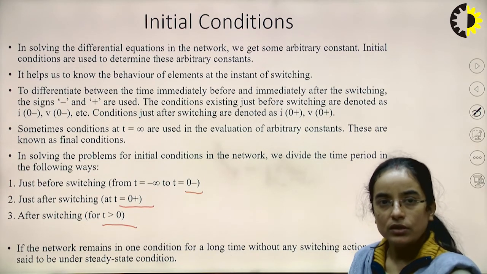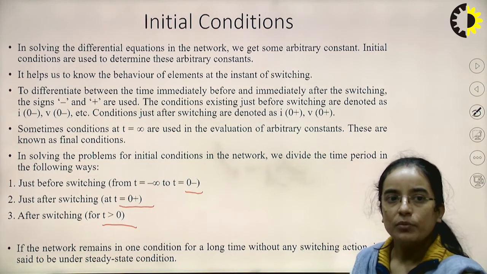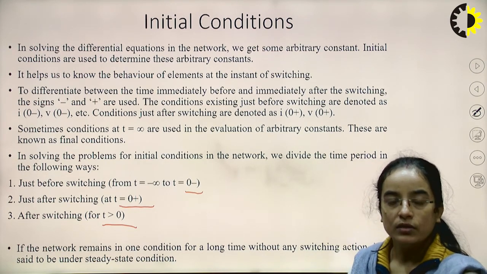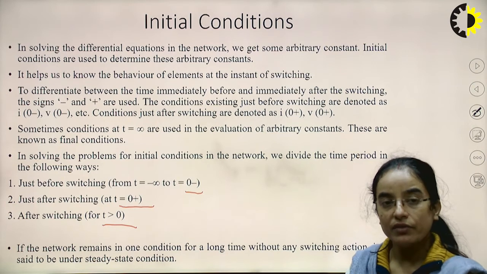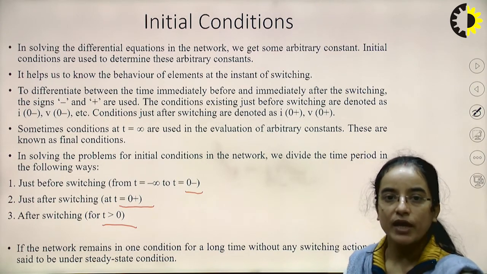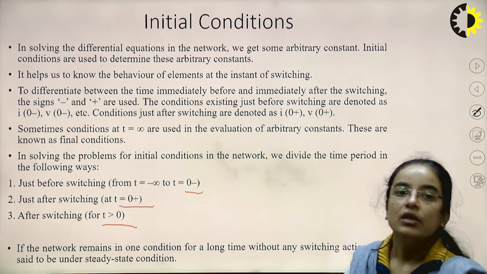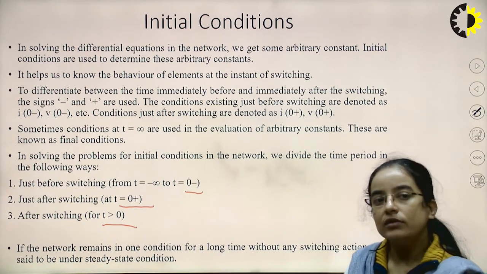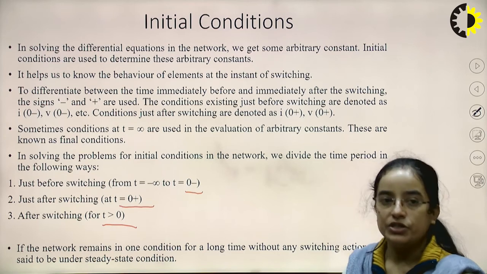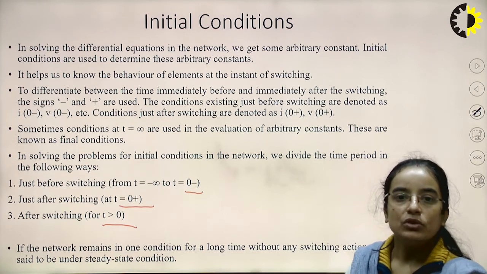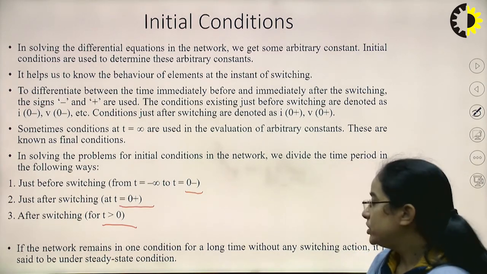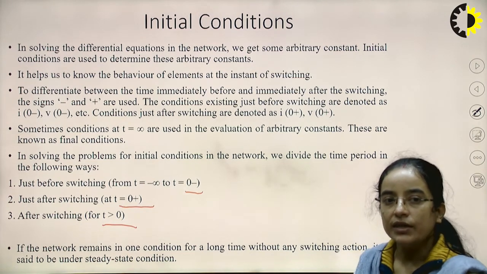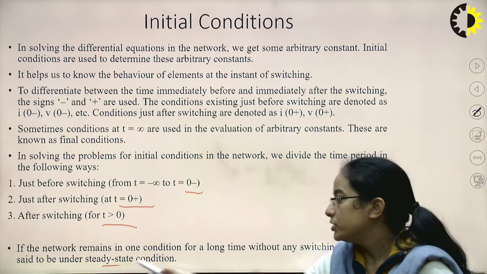So in these 3 steps we proceed, okay. If the network remains in one condition for a long time without switching, okay, if switching is not done in that network and the circuit remains in the same condition for a long time, then without switching action it is said that the network is under steady state condition, okay, steady state condition.